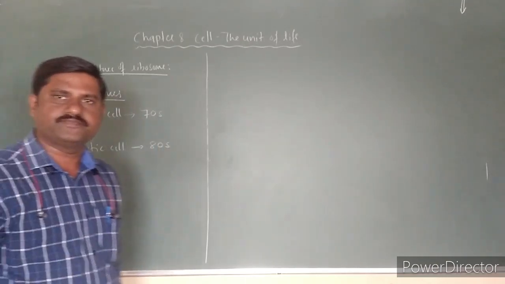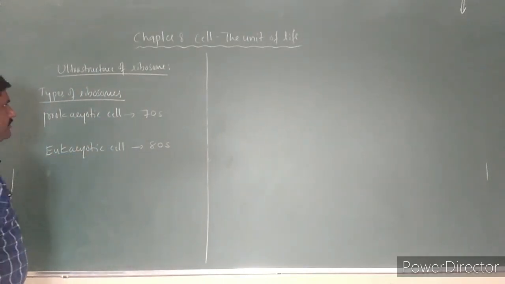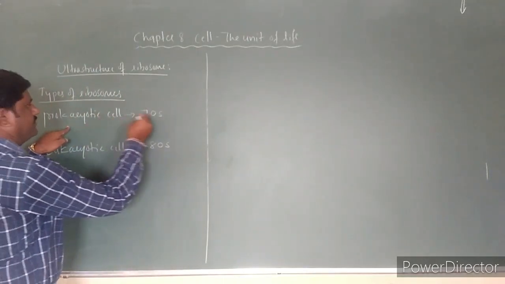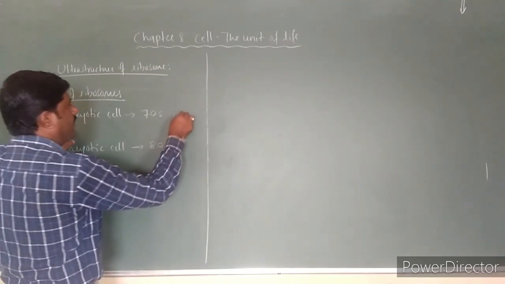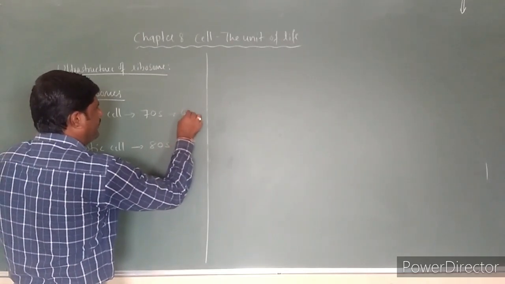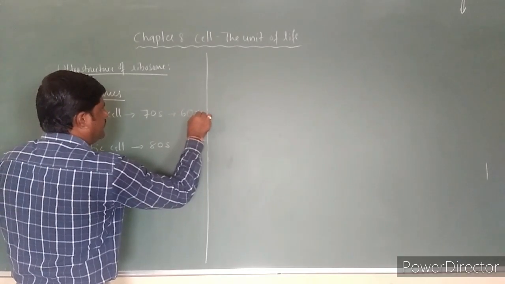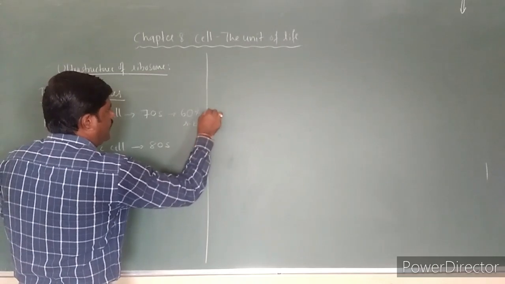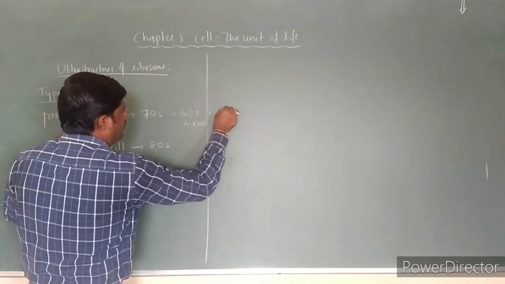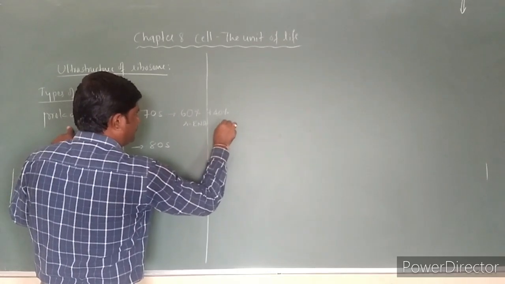So this is the fact that is known to us. See here, in prokaryotic cell, the ribosomal subunits are chemically made up of 60% rRNA and 40% proteins.